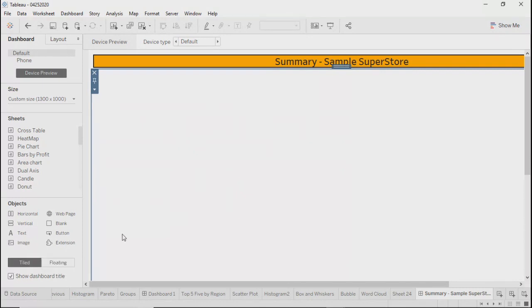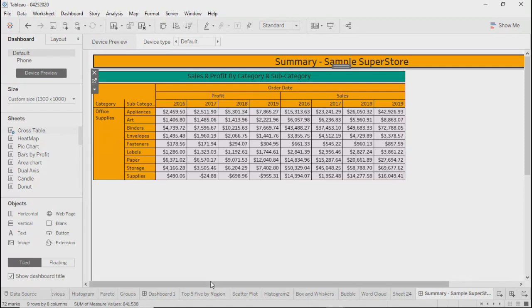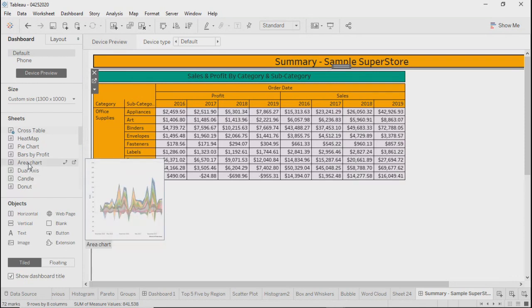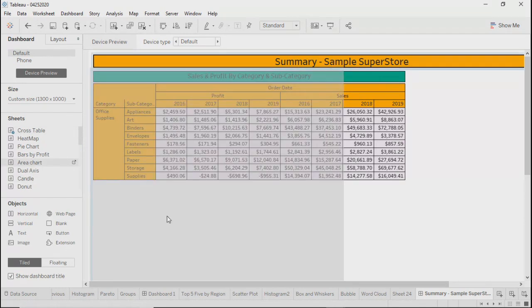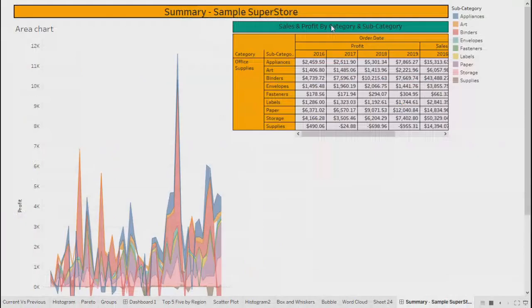But for this particular moment, I'll show you both, what is the difference. Right now it is tiled and I'm going to drag one object. For example, let's say cross table. This is the one cross table which I have dragged over here. I can drag some other object also. For example, let's say area chart. If I drag it, now you'll see Tableau is automatically adjusting both the sheets in the available area.